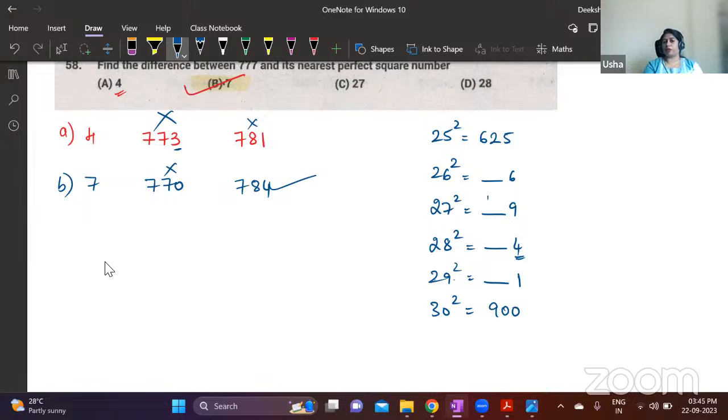All of you understood this method? So here you are trying to find out what is the nearest perfect square. And since it is nearest, start with the least value. Now when you check with 7, the number less than 777 by 7 is 770, which is not a square number. Greater by 7 is 784, which is a square number. Or if you know these values, you can just keep checking one by one and find out what is the nearest value.